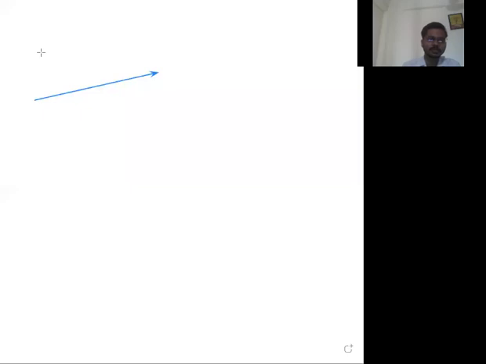Okay, now let us solve one more question. So everyone write down along with me. The question is something like this. Represent a velocity of 20 km/h towards 30 degree east of south. Okay, let me write the question. You also write down. Represent a velocity of 20 km/h.